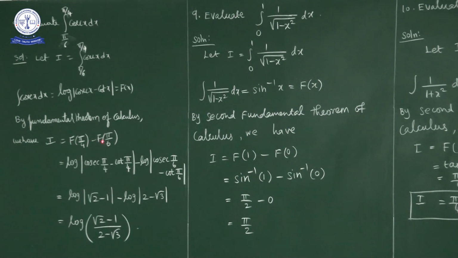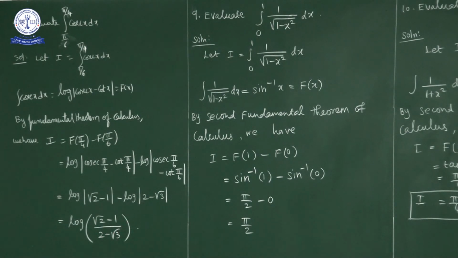F of upper limit minus f of lower limit. That is log mod cosecant pi by 4 minus cot pi by 4, minus log mod cosecant pi by 6 minus cot pi by 6. Cosecant pi by 4 is root 2, cot pi by 4 is 1. So log mod root 2 minus 1, minus log mod cosecant pi by 6 is 2, minus cot pi by 6 is root 3. Log a minus log b is log a by b, that is log of root 2 minus 1 upon 2 minus root 3 is the final answer.